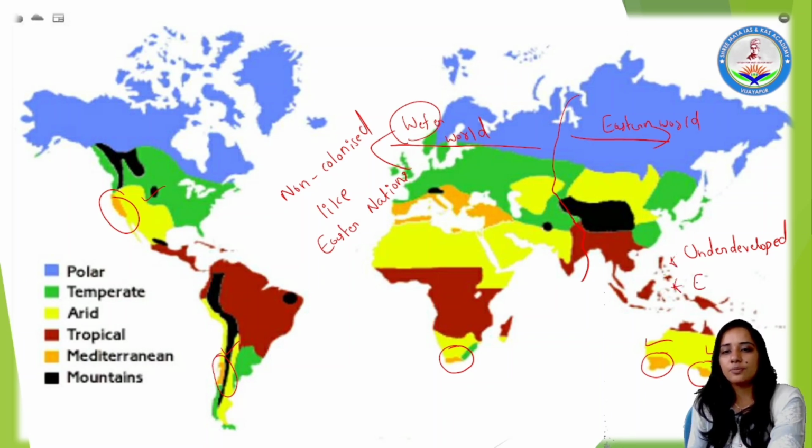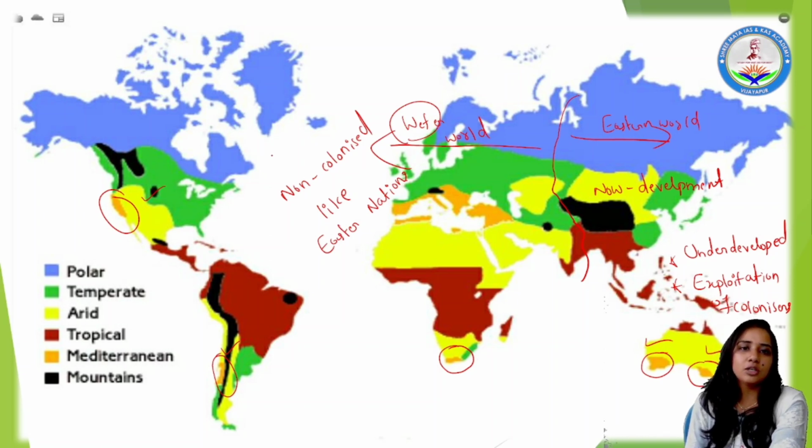Due to the exploitation of colonizers. This is the reason behind it. So the eastern part has got developed recently, meaning nowadays there is development taking place. These are the regions of developing nations, right? What we call the western part of the world, most of the countries are already developed nations.